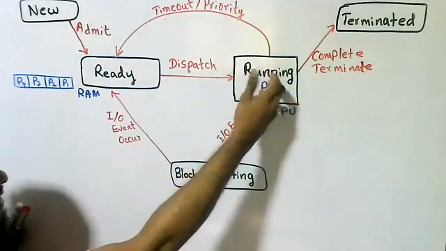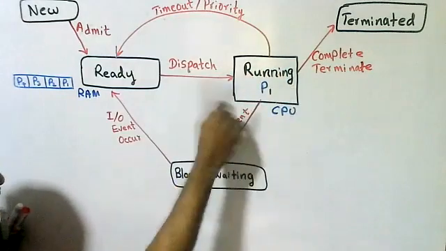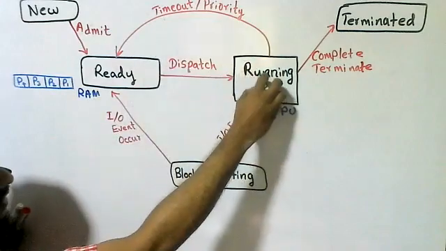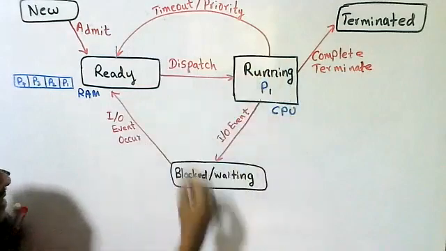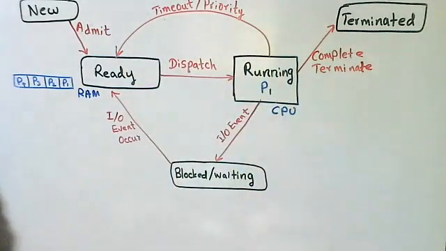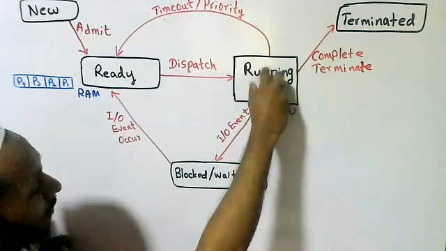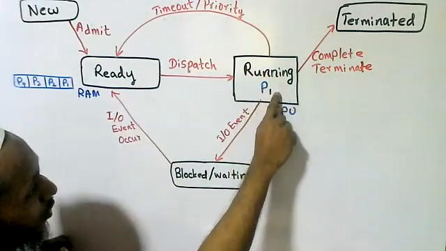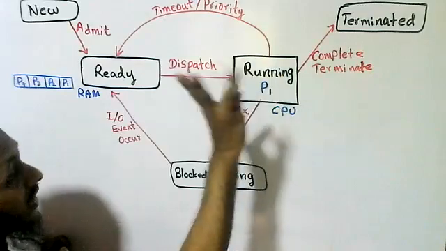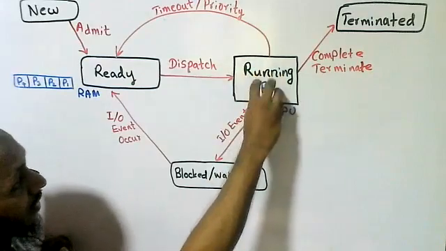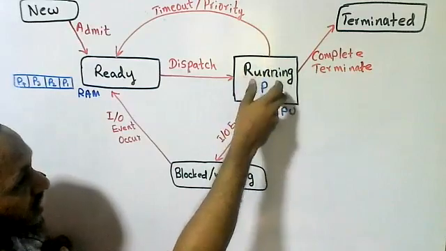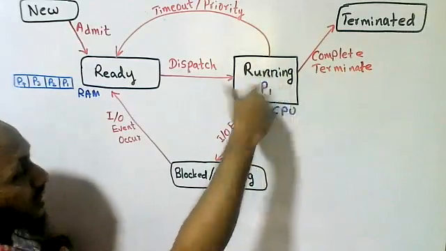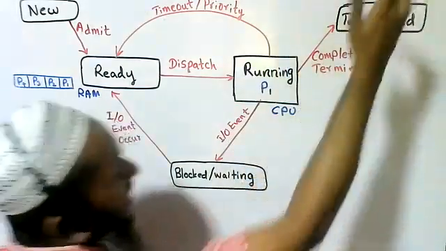Actually, for the execution, only one process can enter the CPU at a time. Only one process can be allocated the CPU at a time, because the CPU can't execute more than one process at a time. So whenever a process is running on the CPU, it can go to 3 states. If the execution is completed, all the instructions are executed, it goes to the terminated state.